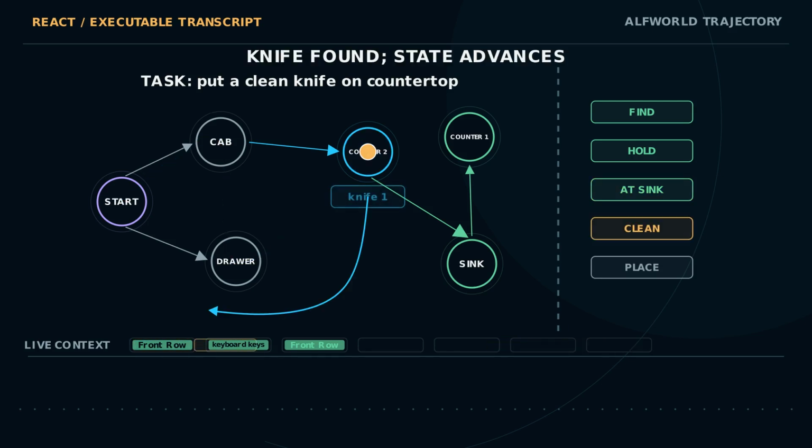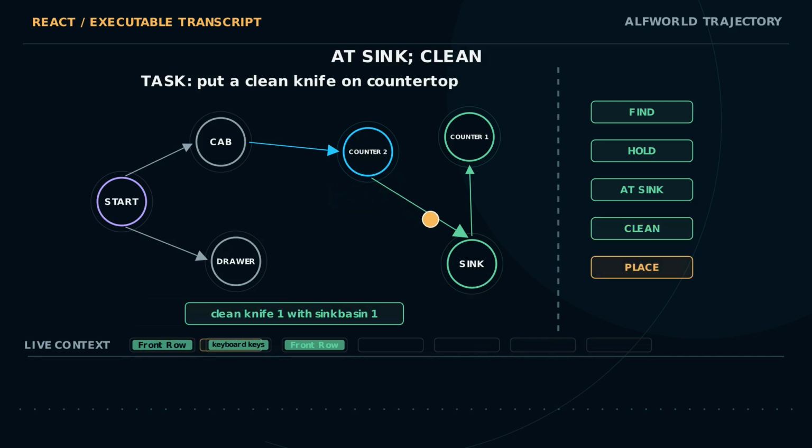At countertop 2, the observation reveals knife 1. A sparse checkpoint records knife found, and taking it advances the register from find to hold. The next checkpoint selects sink basin 1. After navigation, the clean action changes the object token itself. The held knife becomes a clean knife.